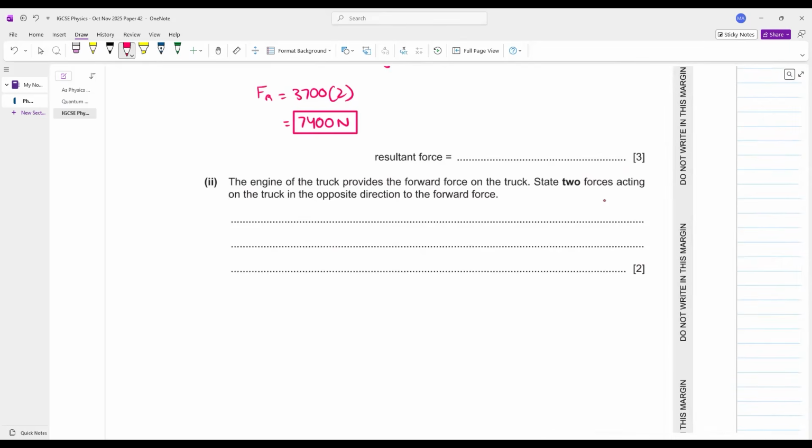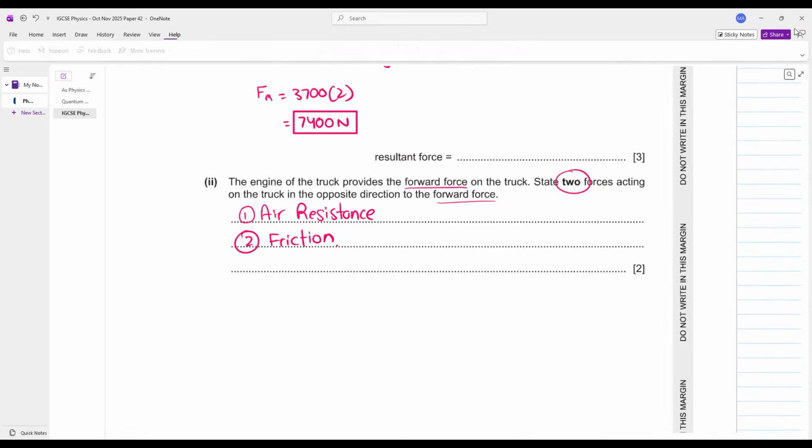The engine of the truck provides the forward force on the truck. State two forces acting on the truck in the opposite direction to the forward force. बेटा फॉरवर्ड फोर्स के ऑपोजिट डायरेक्शन में कौन कौन सी फोर्सेस एक्ट कर सकती हैं? एयर रेजिस्टेंस एंड फ्रिक्शन. Simple. The two forces opposite to the forward force are air resistance and friction. आगे बढ़ते हैं.